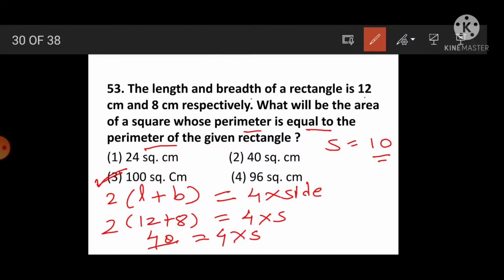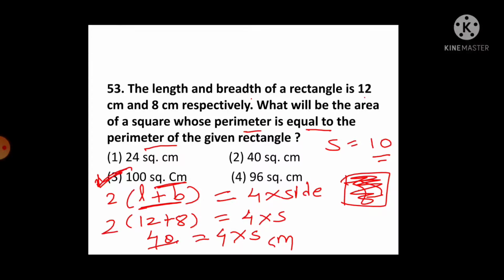See, for perimeter the unit will be centimeter, because we are just adding all sides of the given figure. And area means we are finding all this portion inside, so here square centimeter will come. Side into side means centimeter into centimeter, that's why centimeter square. Sometimes for confusion, one option is given as 100 square centimeter, another option is 100 centimeter. So be careful while ticking the correct answer. Okay, question number 54.